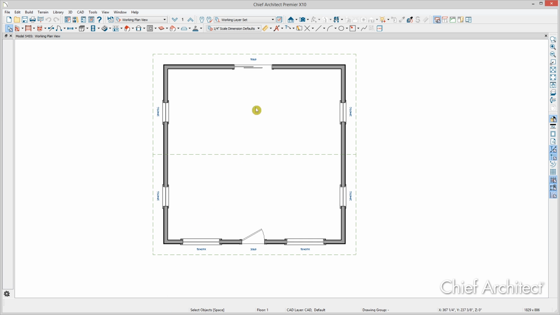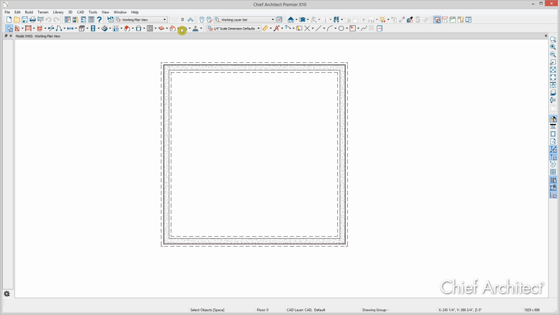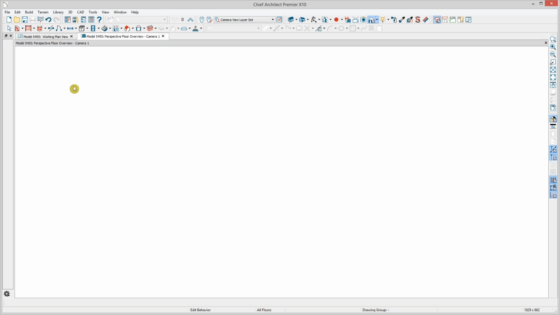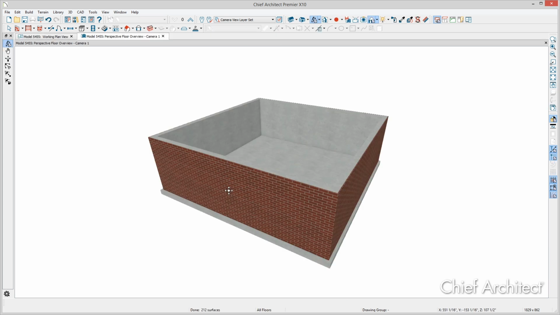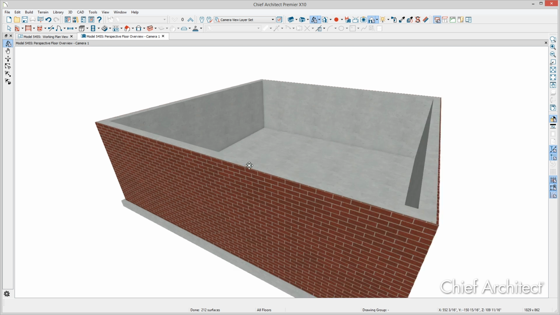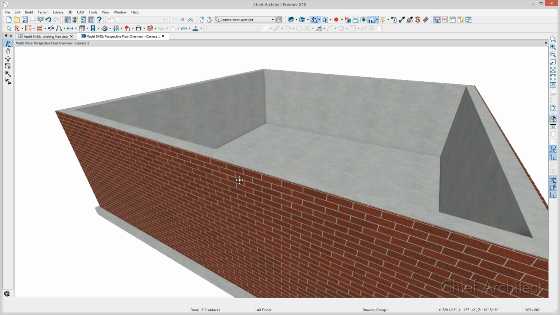We find ourselves on floor 1 of this simple plan. Let's begin by going down to floor 0 where we have built the 8-foot concrete foundation. And we'll use the camera to take a perspective floor overview. In a previous video, we explored creating a new wall type with a new assigned material and built this brick face on the outside of the concrete foundation wall.